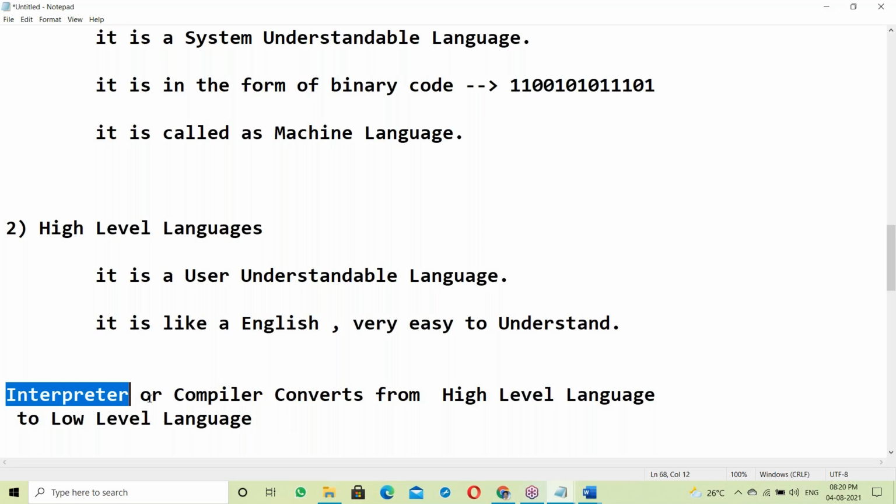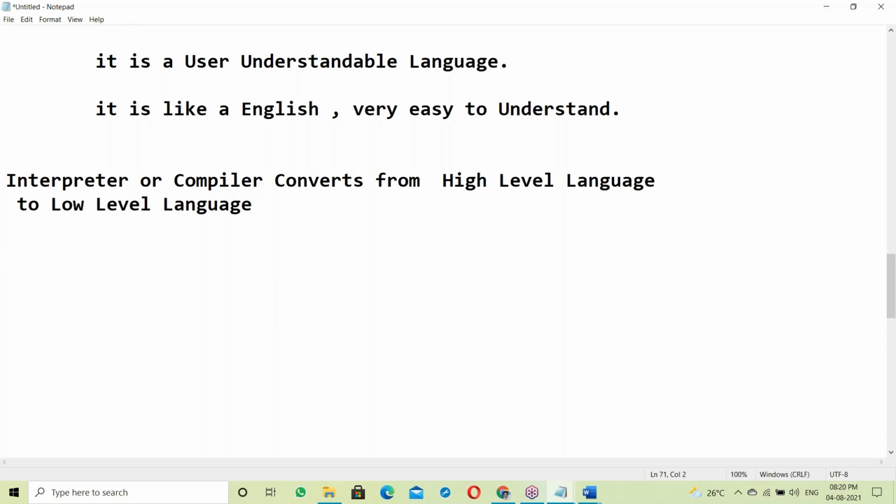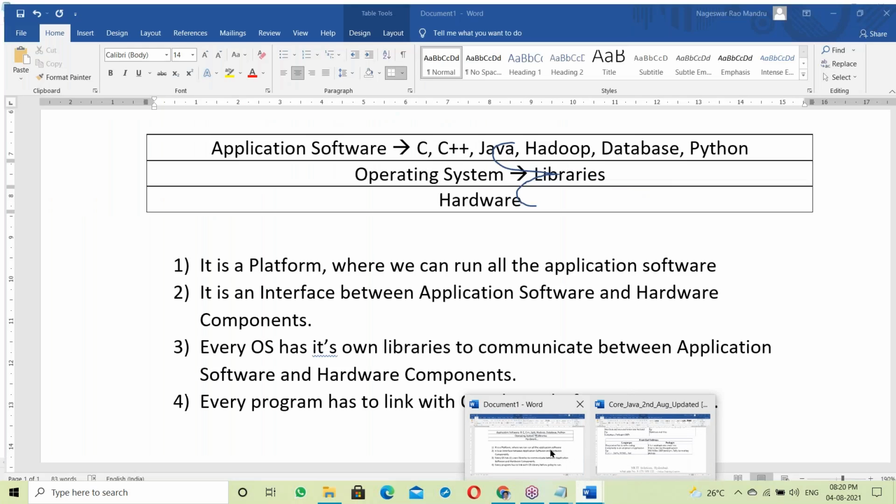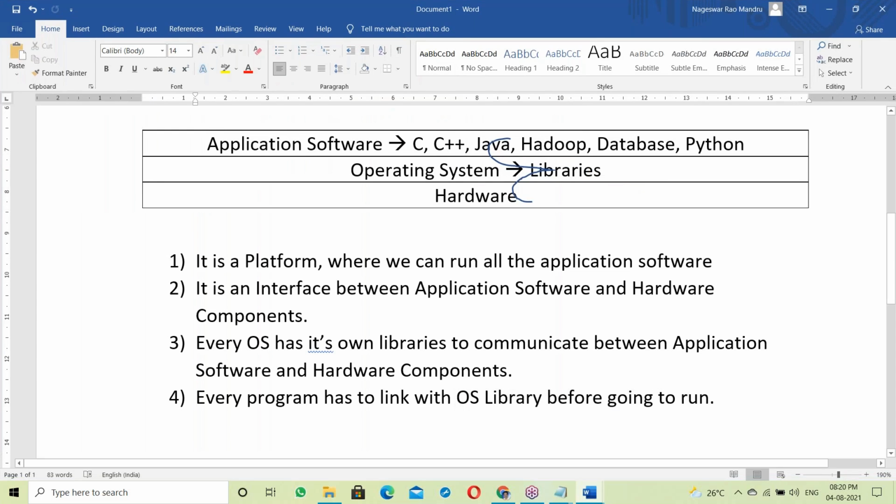What is interpreter? What is compiler? Is Java based on interpreter or compiler? Let us see this. After finishing this topic, we'll go to the features of platform independence and portability. To understand Java's features, you must have this knowledge of interpreter and compiler. Anyone have an idea? Maybe some of you already have C knowledge.